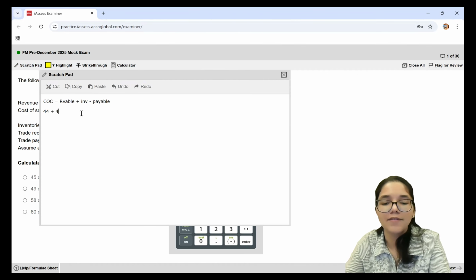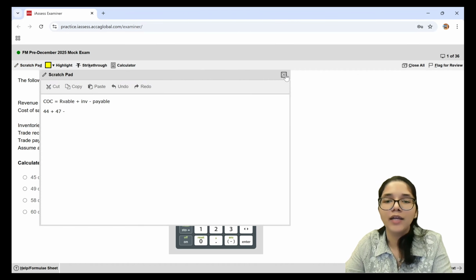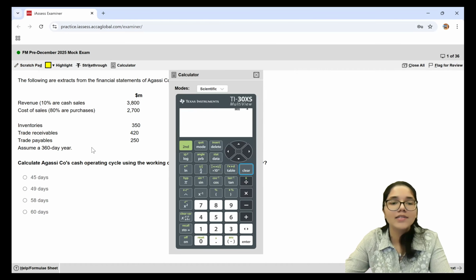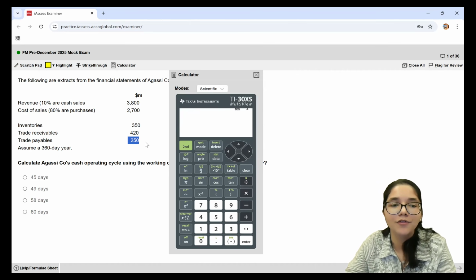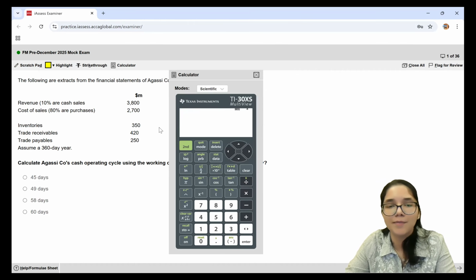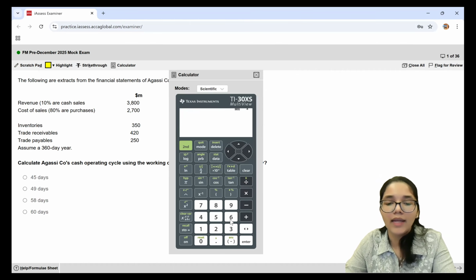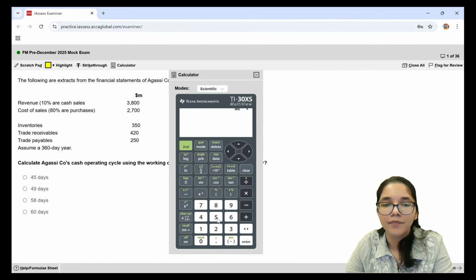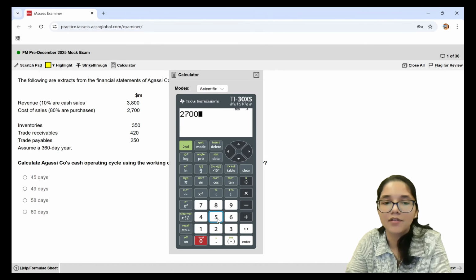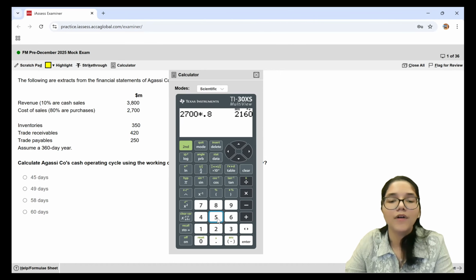So plus 47. And from this, I need to take away the payable days. So for payables, again, I know the formula is going to be the trade payables balance of 250 divided by how many purchases I have done. So 80% of 2700 represents the purchases. So 80% of 2700 is going to be 2160.